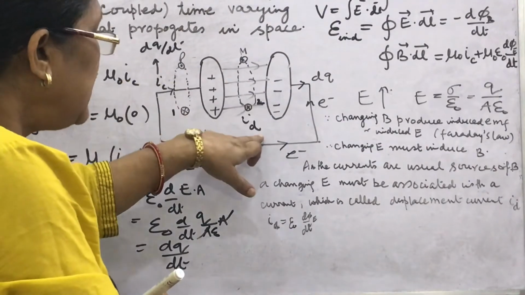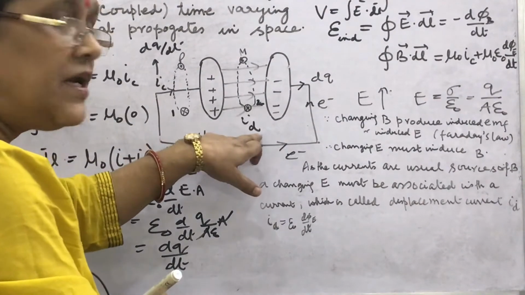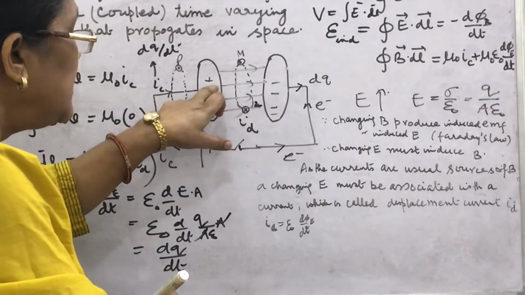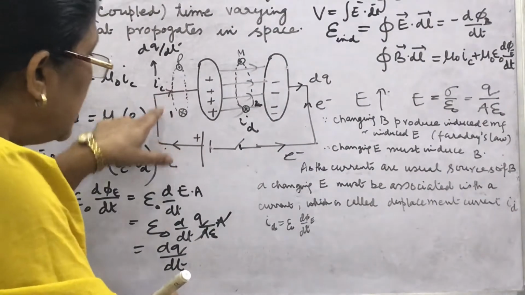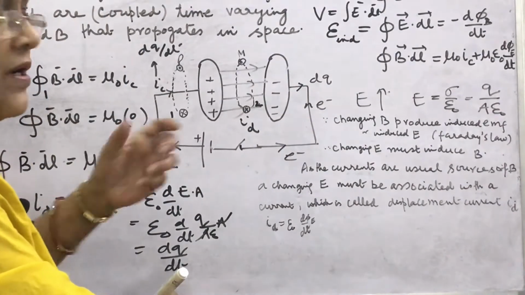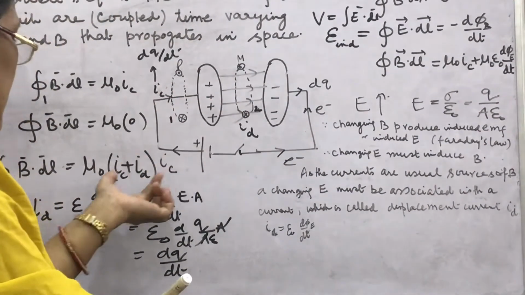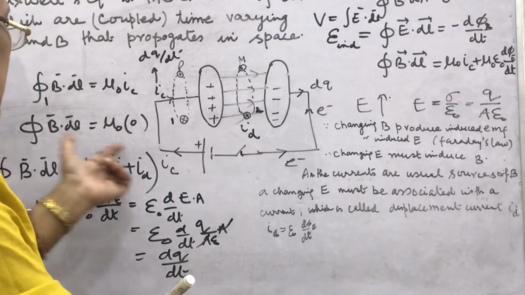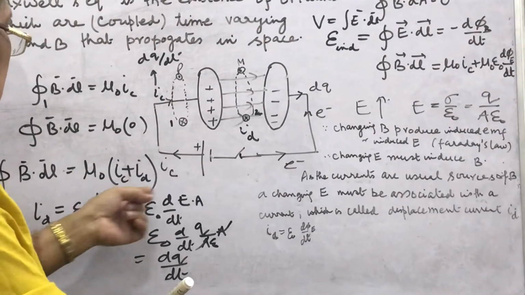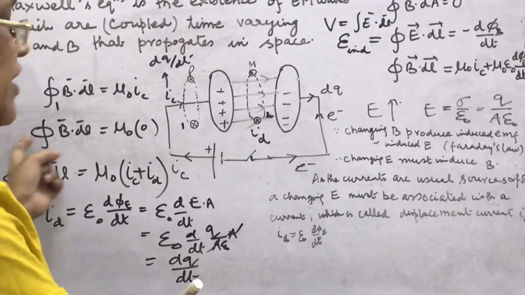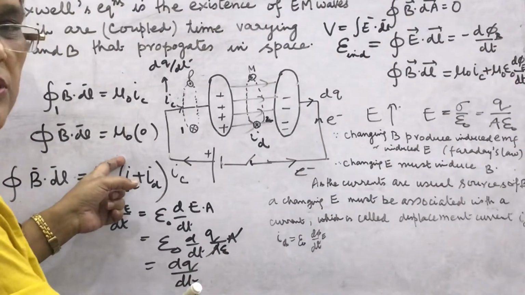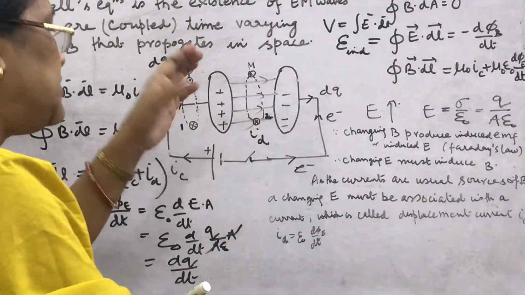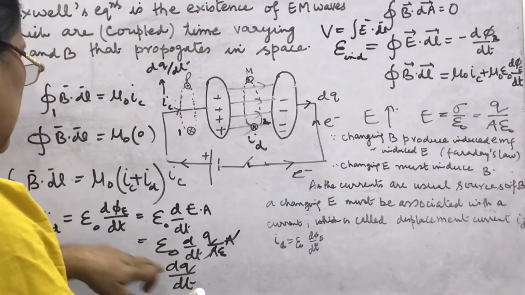individually IC and ID, conduction current and displacement current both are discontinuous. In this region, no IC. In this region, no ID. But together, they are written here in this form in any closed loop. This is the modified equation of Ampere circuital law, and IC is same as ID, as I proved here.